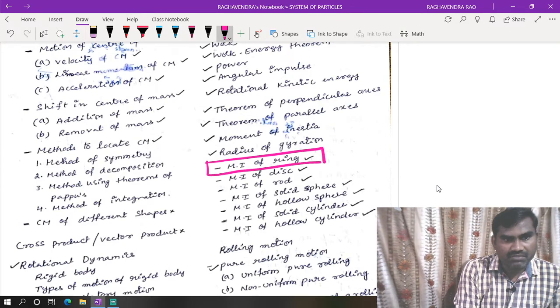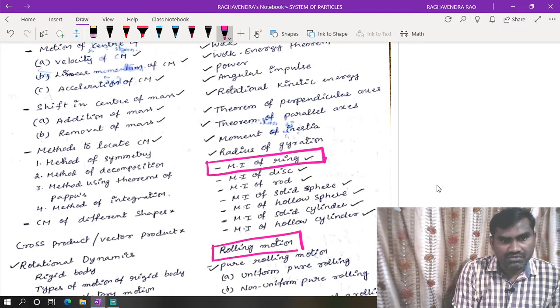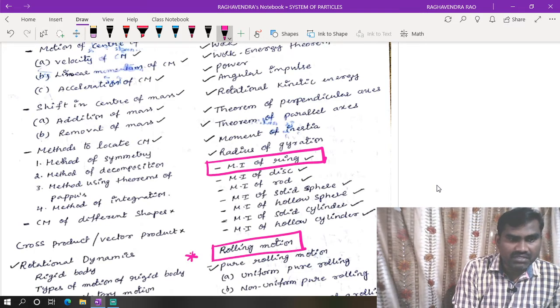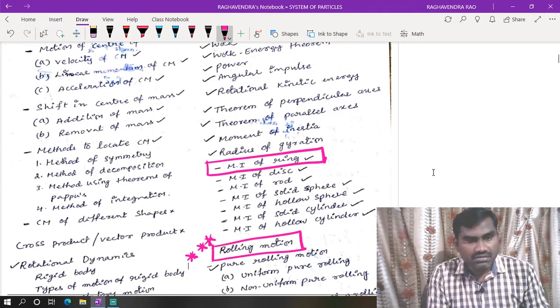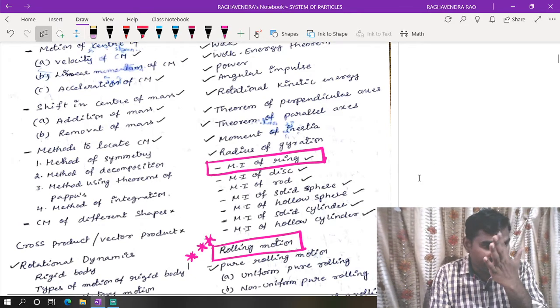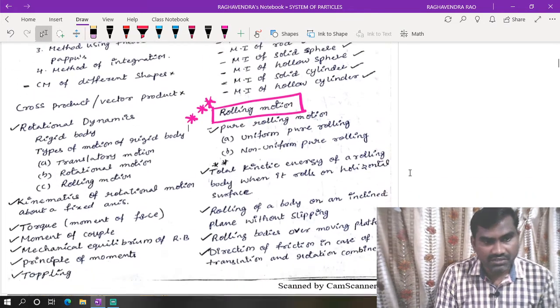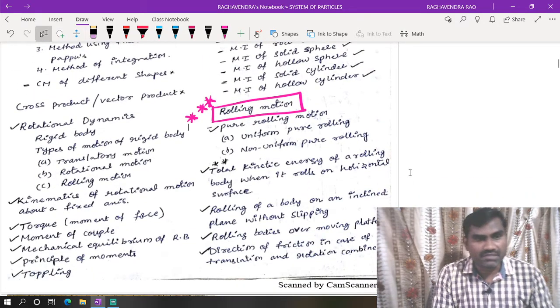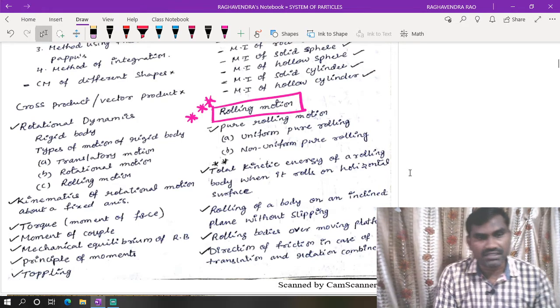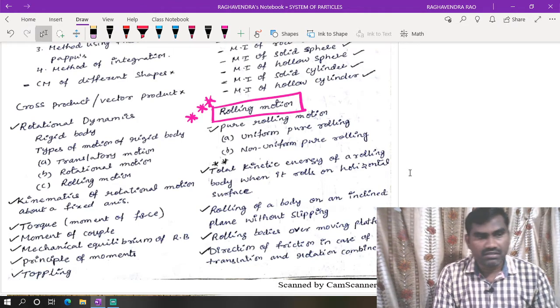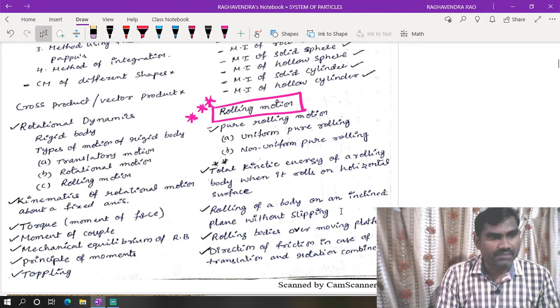Based on this moment of inertia, we can cover rolling motion. Whatever may be the question paper in the NEET examination, they will ask 1 question from the topic of rolling motion. That is a very small area from the chapter, but they have been asking a question from this part of the chapter.